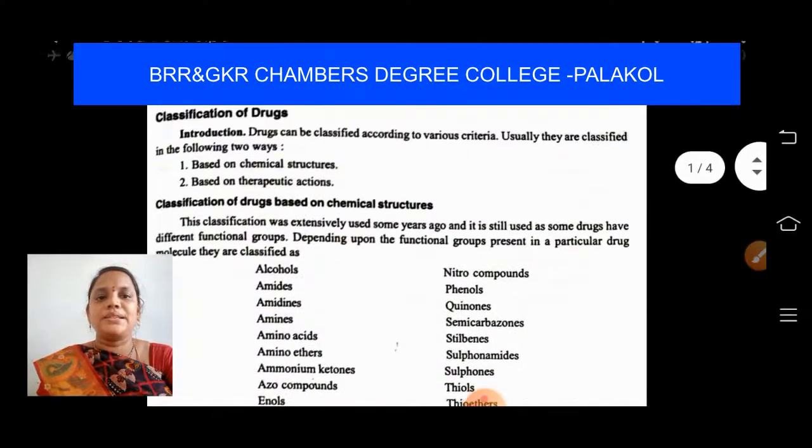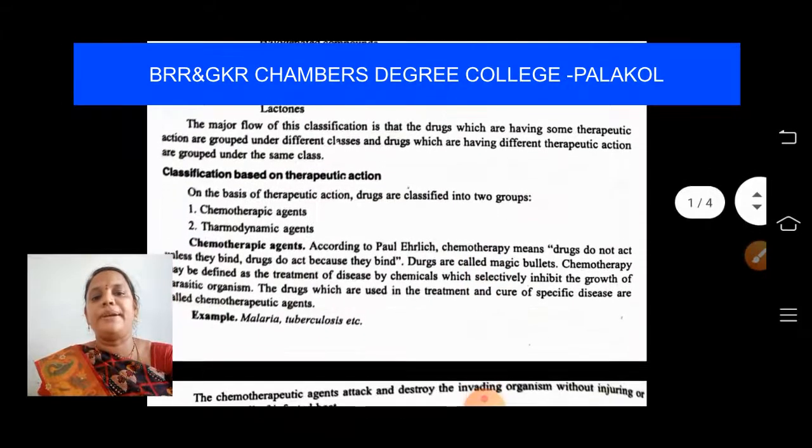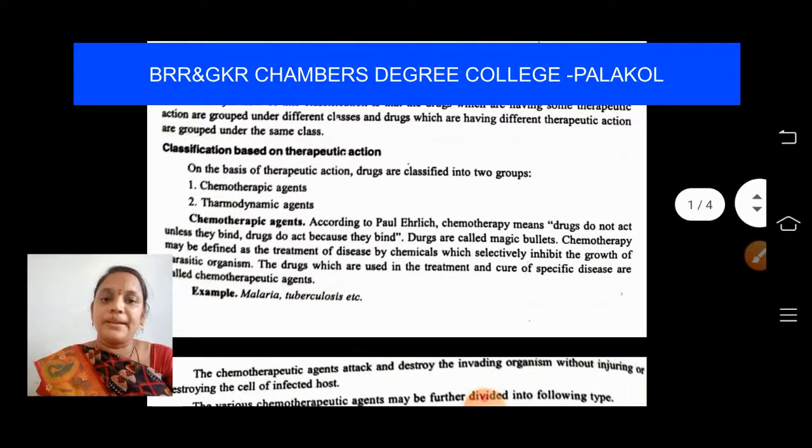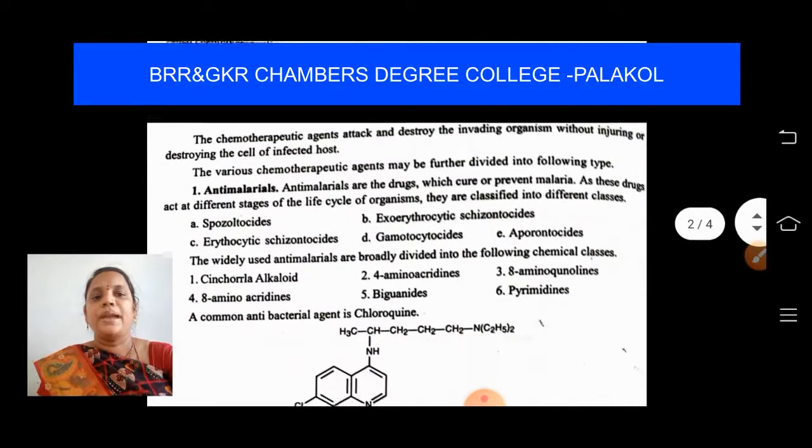So I will just revise the class, students. Drugs are classified into two types: based on chemical structure and based on therapeutic action. Based on chemical structure, I have already told, depending upon the functional groups, they are classified into alcohols, amines, semicarbazones, phenols, etc. And based on chemotherapeutic action, we have learned about 11 different diseases and 11 different drugs. Let us revise one time, students.